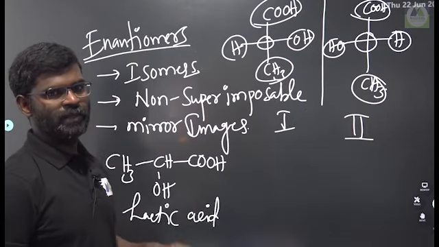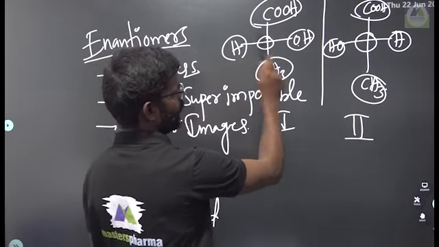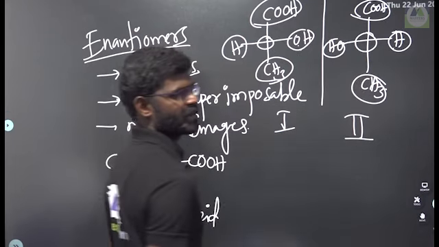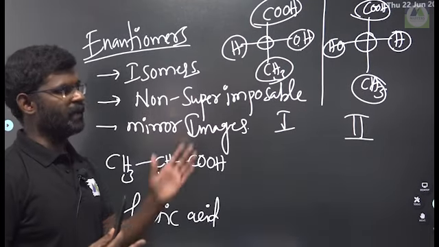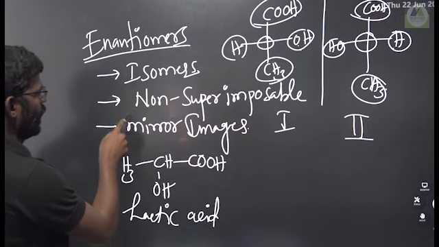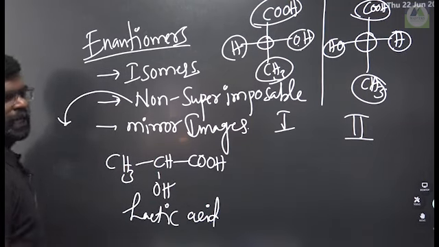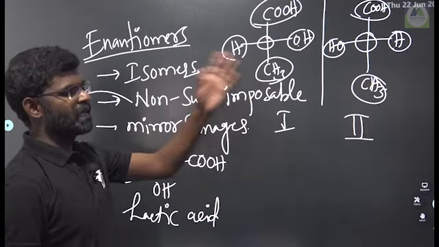Those are not merged with each other. There is a clash between OH and H: here right side OH, here right side H. There is a clash between these two. That's why those are called non-superimposable. But those are mirror images, right? So this is an example of enantiomers.